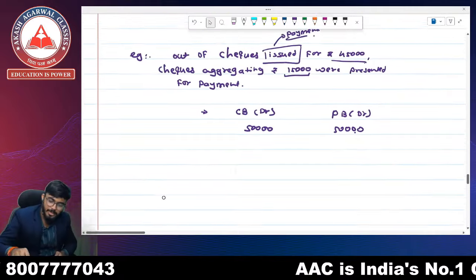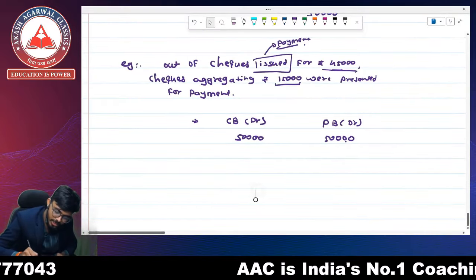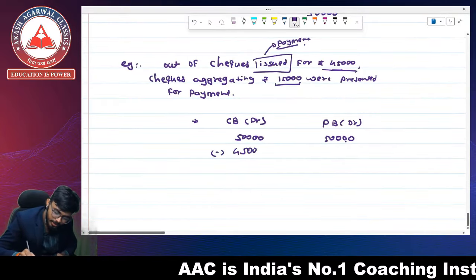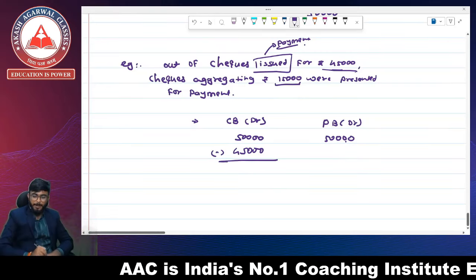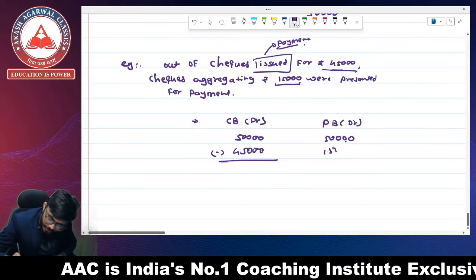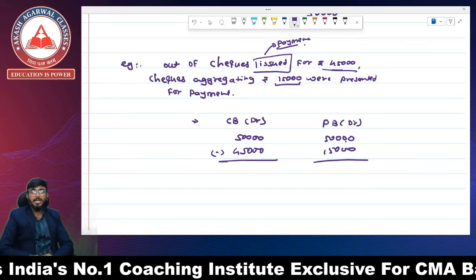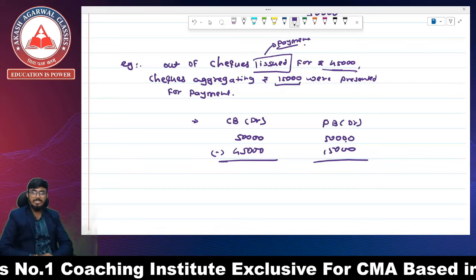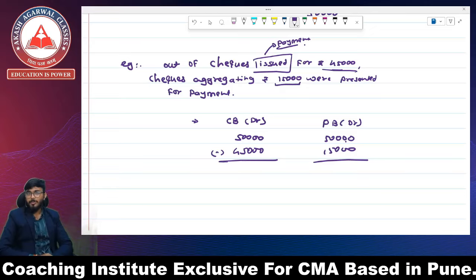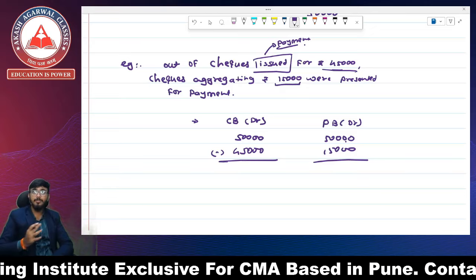So there is a payment of rupees 45,000. I issued the checks of rupees 45,000, but only checks of rupees 15,000 were presented for payment. It means that only 15,000 rupees is deducted from my bank balance in the bank statement.